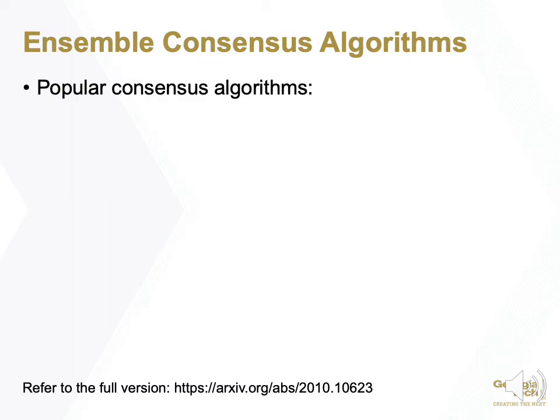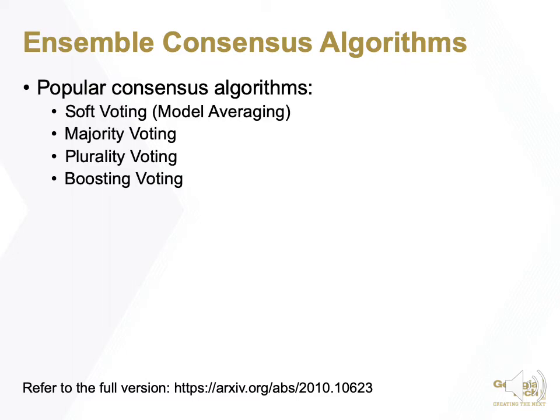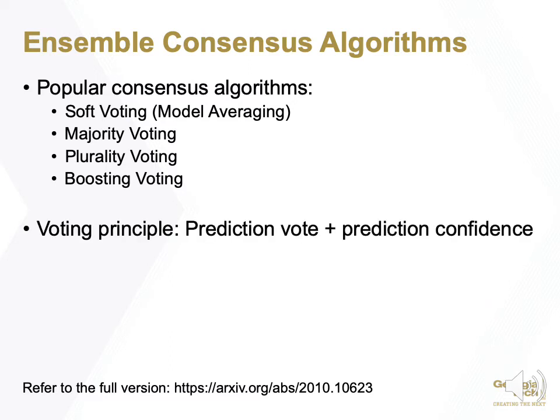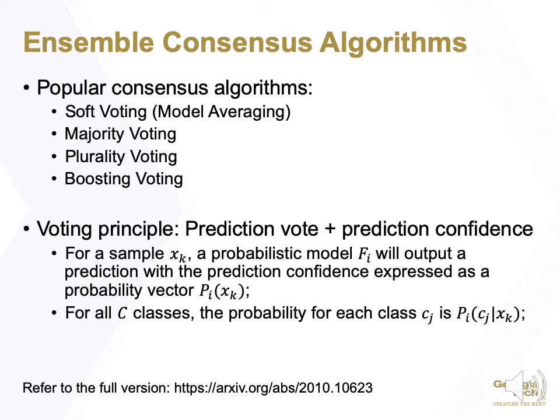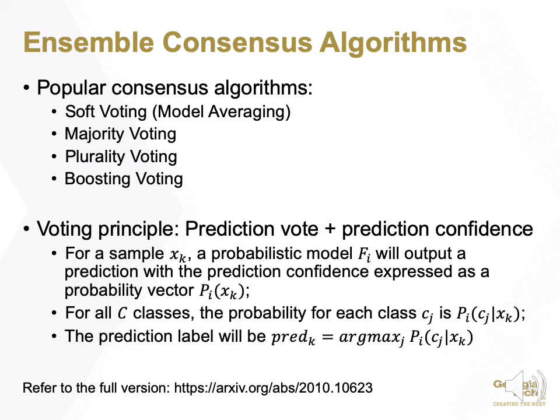The popular ensemble consensus algorithms include soft voting, that is model average, majority voting, and plurality voting. We further propose Bayesian voting for comparison. The voting principle is that we can use prediction vote or prediction confidence of each member model and combine them to get better prediction results for an ensemble team.